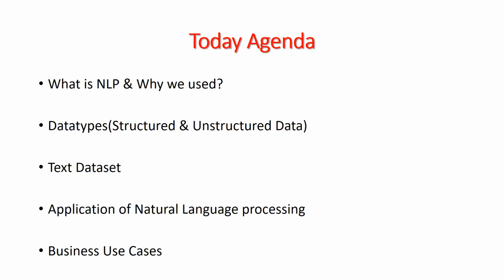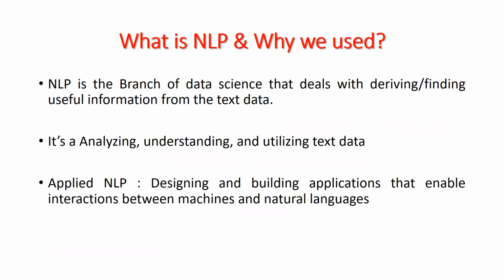First of all, what is natural language processing or NLP and why do we use NLP? NLP is the branch or field of artificial intelligence that quantifies human language to make it intelligible to the machine. As a simple word, NLP is the branch of data science and artificial intelligence that deals with deriving and finding useful information from a text data set. What is a text data set? So first of all, let's understand the text data set.